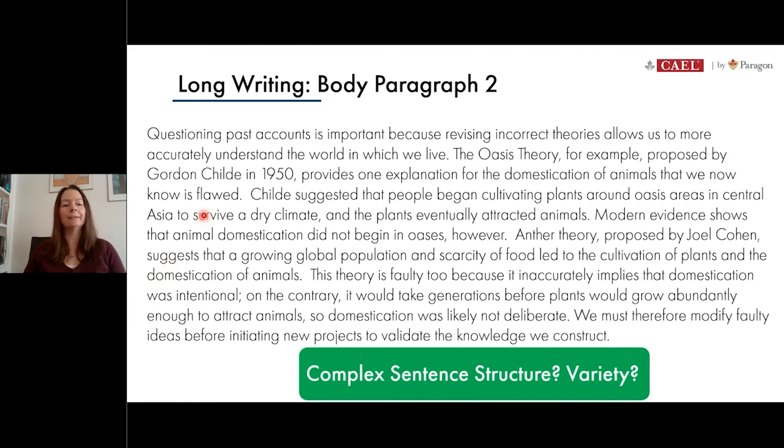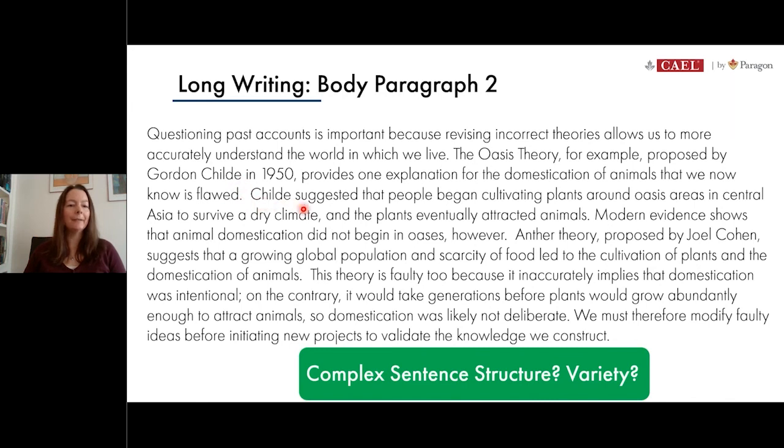So remember, we're trying to use a good range of structures and phrases and punctuation and things like that to impress the readers. So my first sentence is indeed a complex sentence structure. I'm using this conjunction to connect them. I notice that when I continue writing, I'm throwing in transitions like this to help connect these ideas together. And I've got different phrases or different structures, so I'm happy with that.